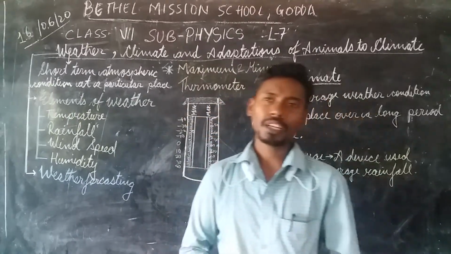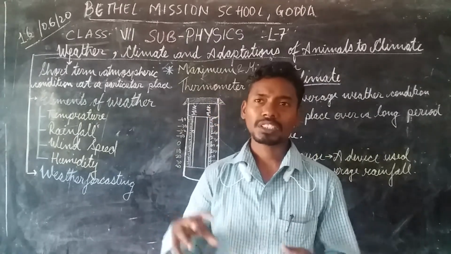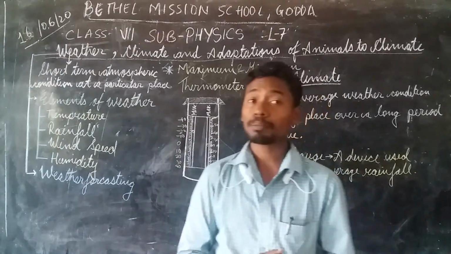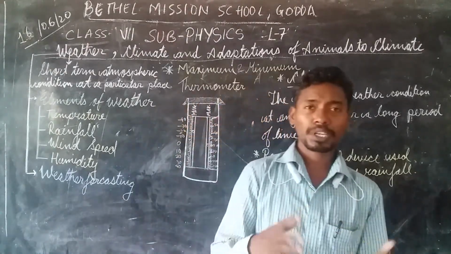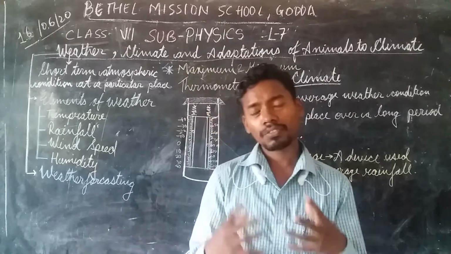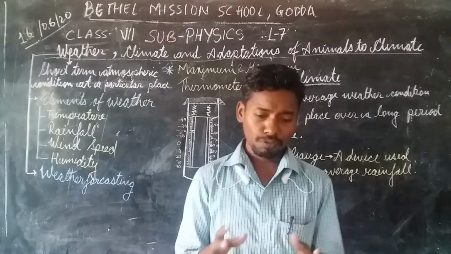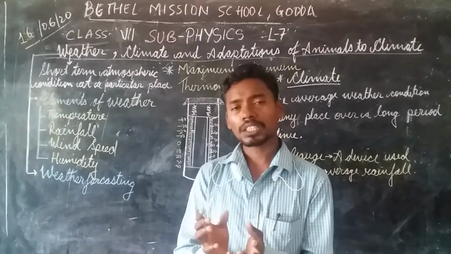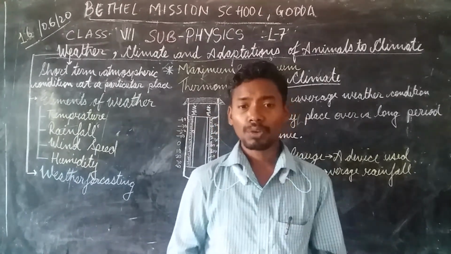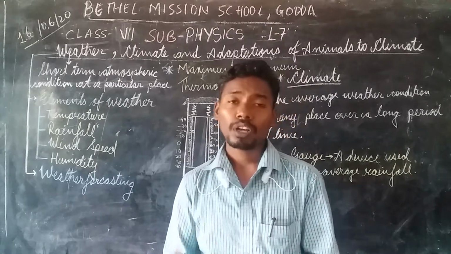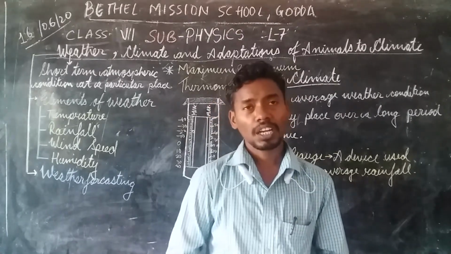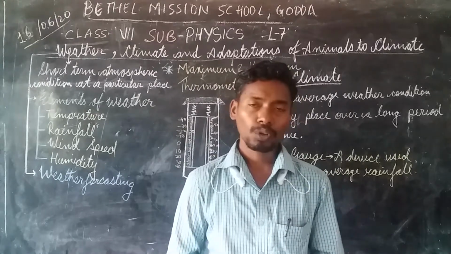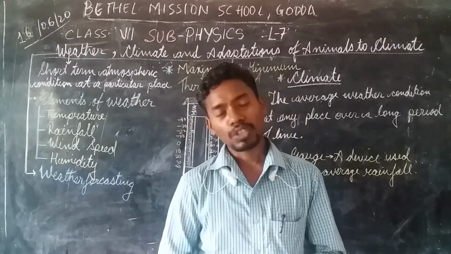This can be done with the help of satellite pictures. Thousands and thousands of satellites are present in our space, and they give us pictures of the atmospheric condition going on on the earth. With the help of those images we can understand the weather conditions, and we can foretell that. Okay, so that was about weather forecasting.